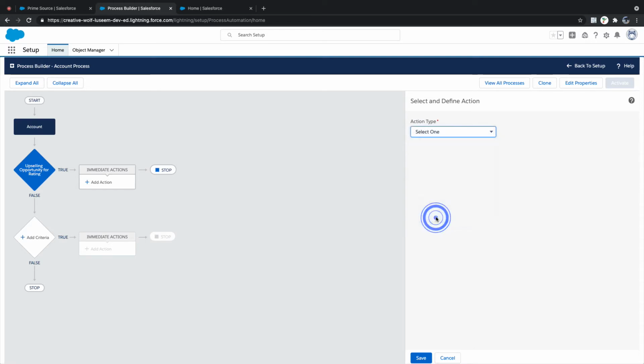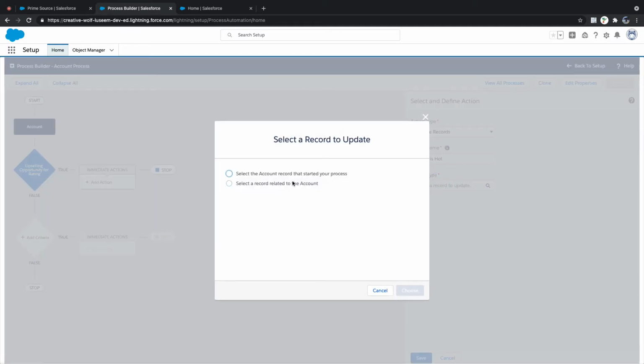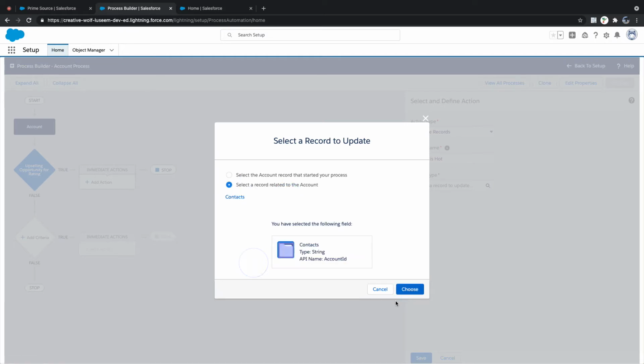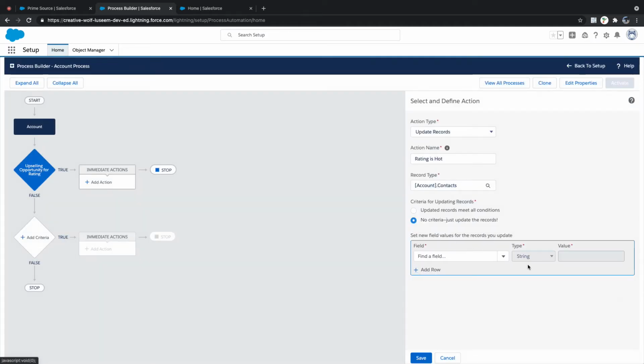If I say update records, rating is Hot is my action. Now what is the record type that I need to select? Do you want to select the record that started this process, or select a record related to the account? I can choose whatever object I want, contacts. Now in contacts I can update whatever I want, okay?